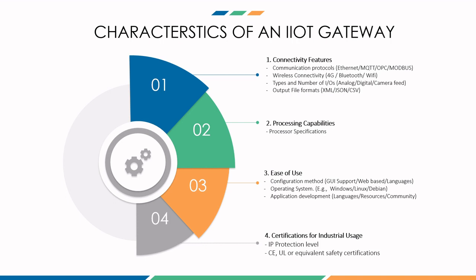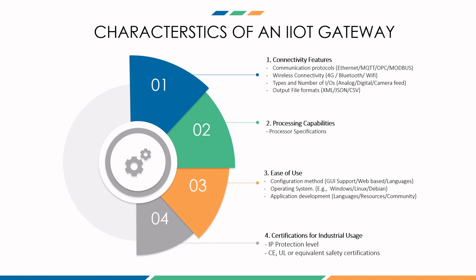So when I say connectivity features, you should always look at what are the communication protocols that you need both on the OT side as well as IT side, because one single gateway might not be capable of communicating with all the protocols in the world. So depending on your application, depending on your machine, you might choose a gateway which serves your purpose.